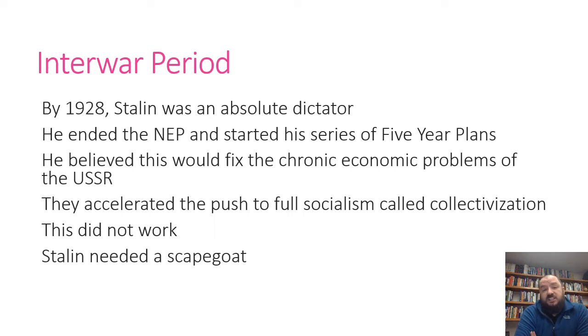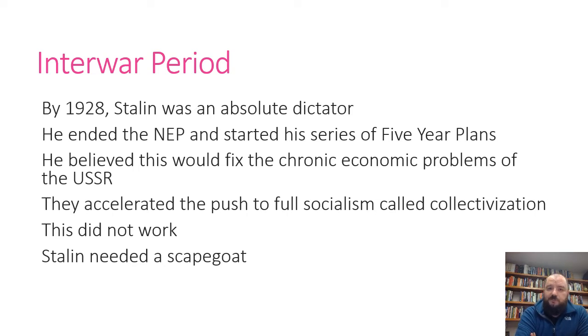This accelerated the push to full socialism, called collectivization. By 1928, the majority of peasants were still working sometimes their own land or maybe a conglomeration of land. What Stalin wanted was all property, all capital owned by the state, by the people. It was socialism. Socialism and communism are so similar that it doesn't need to be separated here. The plan was for all property to be collectivized, meaning all the peasants would no longer work their own property. They'd be gathered together and work these massive state-owned properties.